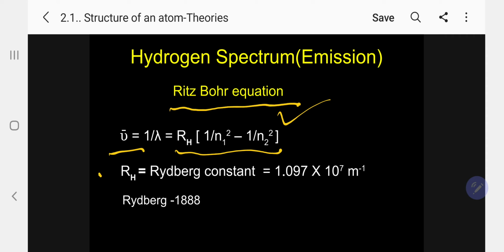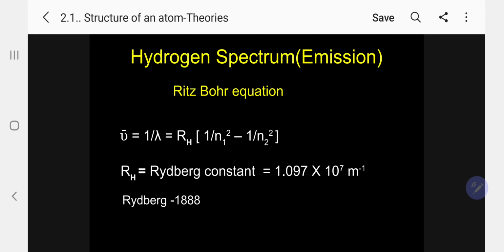Where RH is the Rydberg constant, because Rydberg identified it. This value should be memorized, a problem will be asked: 1.097 into 10 to the power of 7 per meter. In 1888 Rydberg discovered it. So please remember this Ritz-Bohr equation and the Rydberg constant. Let me come back later.